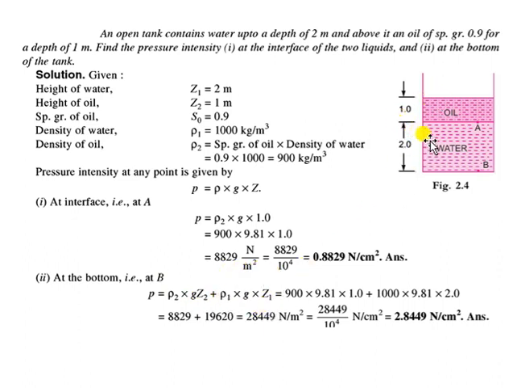But the density is not the same. There are two different fluids, and because the density is different for both, we need to apply it separately. So rho gz of oil plus rho gz of water gives the pressure at point B. I hope the problem is clear.